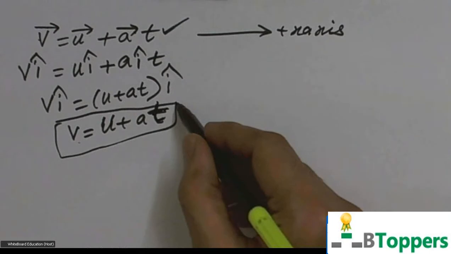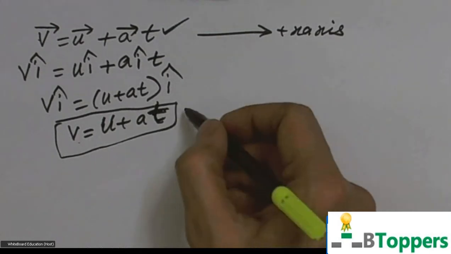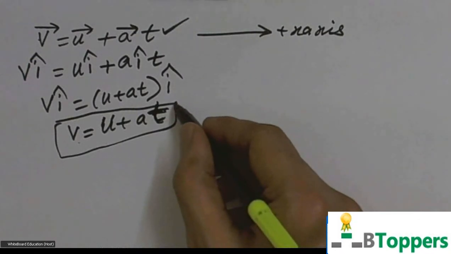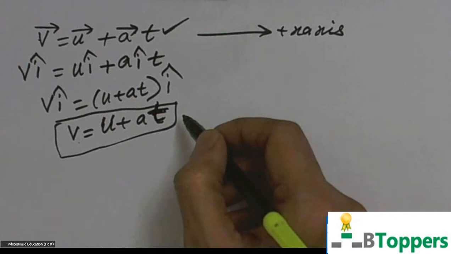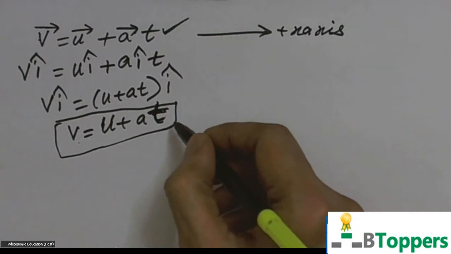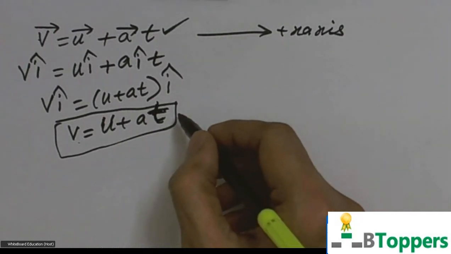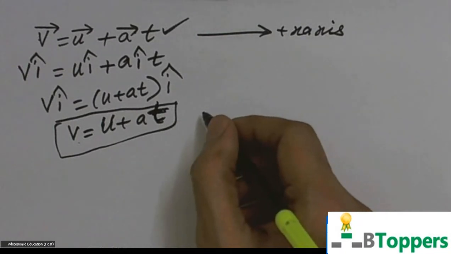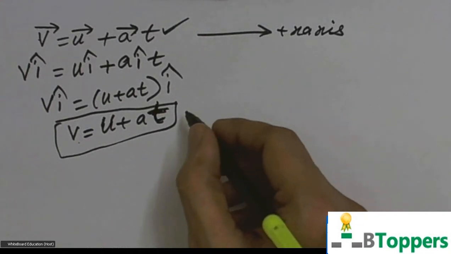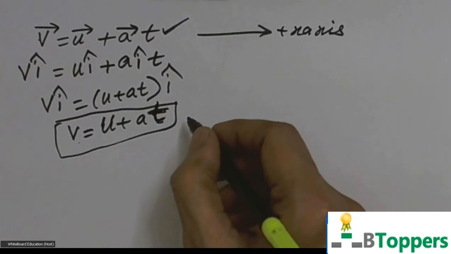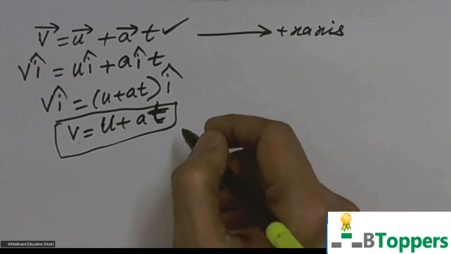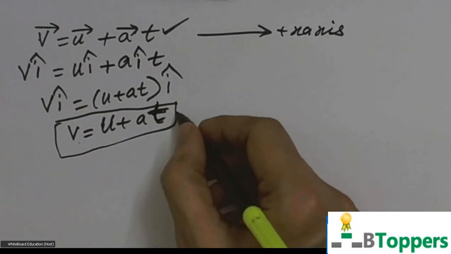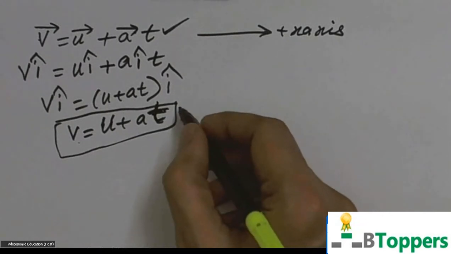I observed with some students, when a problem in kinematics with uniform acceleration is given, they first try the problem with the equation v equal to u plus at. When they don't get the answer, they cross out the working and start afresh with s equal to ut plus half at square. Still, if they don't get the answer, then they start with v square minus u square equal to 2as. Finally, they may be able to arrive at the answer, but that is a tedious procedure.